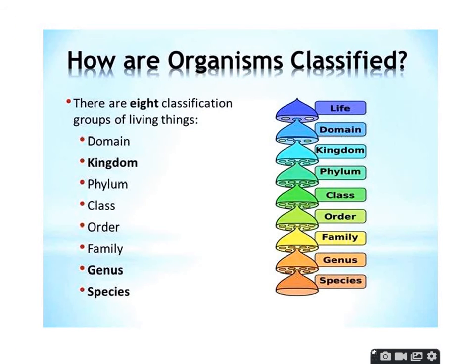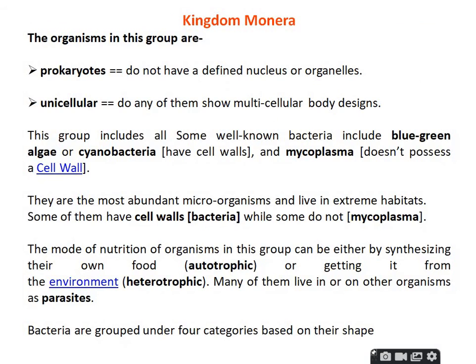This is the common thing we have to follow when classifying animals. Then follow these categories: domain, kingdom, phylum, class, order, family, genus, as well as species, from higher to lower organization.